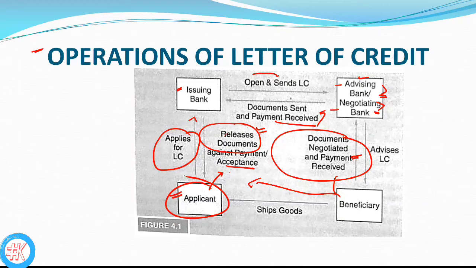He will get the shipping documents only when he makes the complete payment. So this is the whole procedure of the letter of credit.